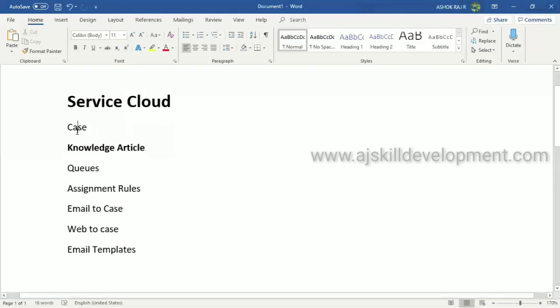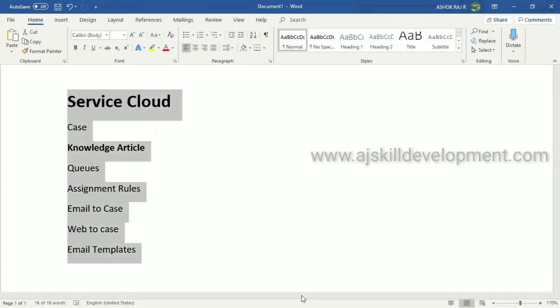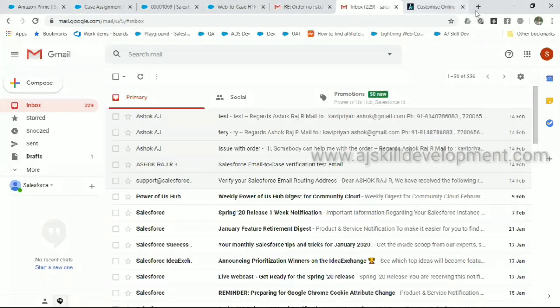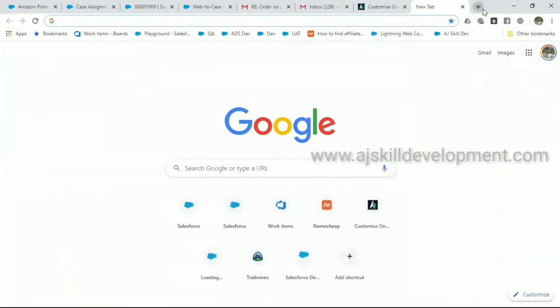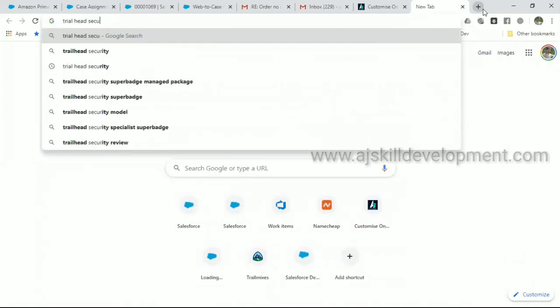We have seen about case, knowledge article, queue, assignment, email to case, web to case, and email templates today. If you want to know more about the Service Cloud, I would suggest go with the Trailheads. In Trailheads, you have plenty of materials about Service Cloud. Actually, there are some job openings available, especially only for Service Cloud consultants.